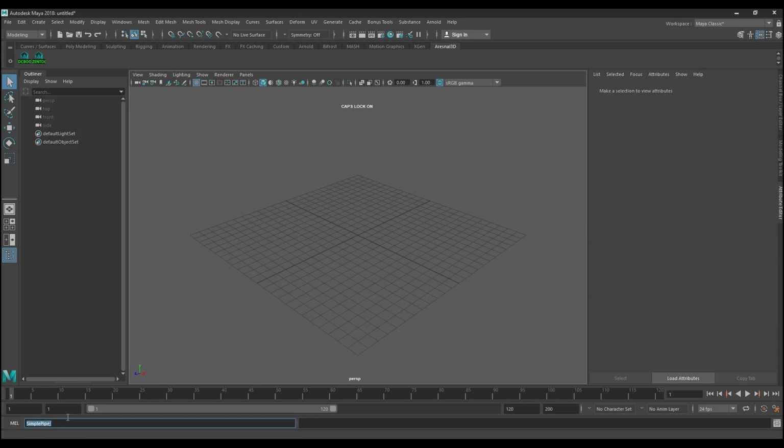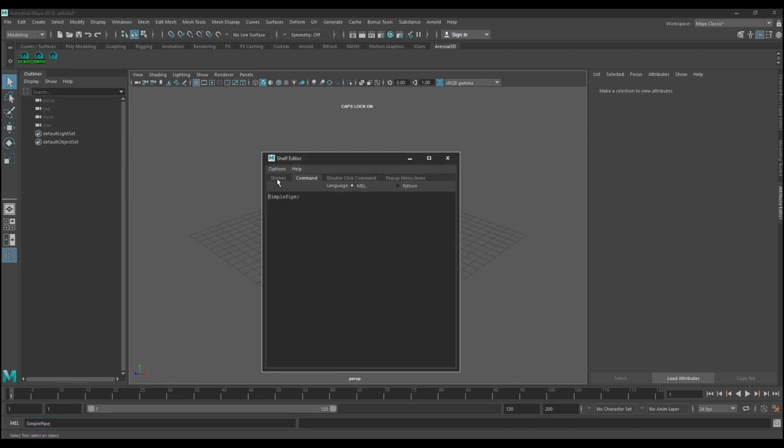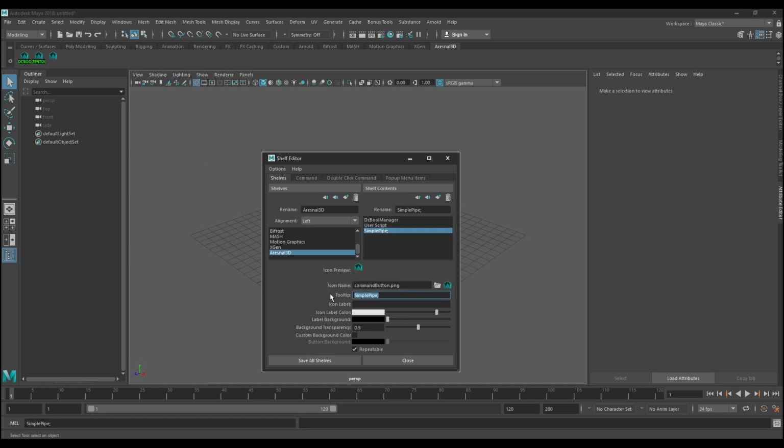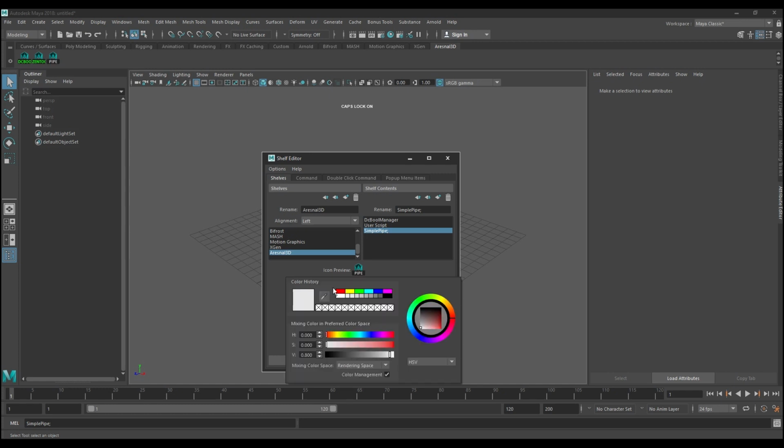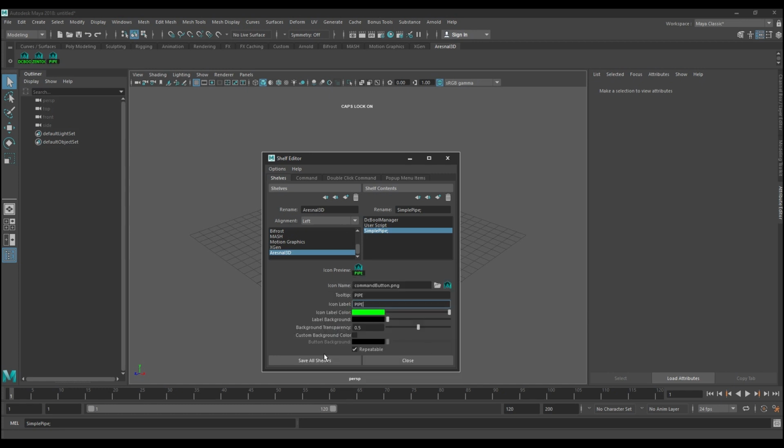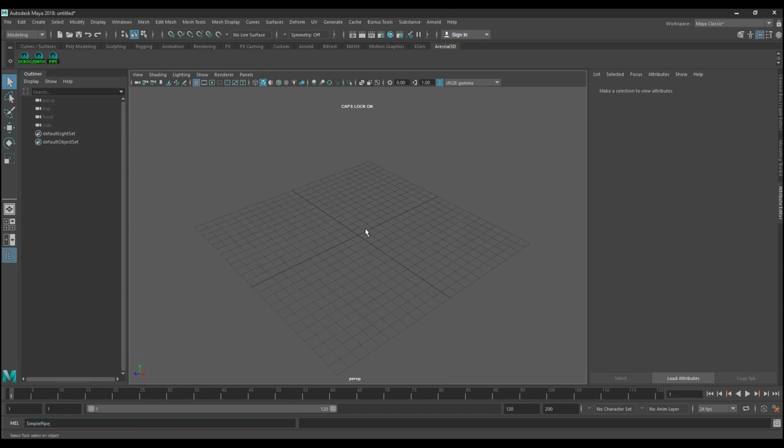Now middle mouse drag to the shelf to make a button. Right click, edit it. Name it pipe. Choose any color. Click on Save All Shelves. Now it's time to check the script.